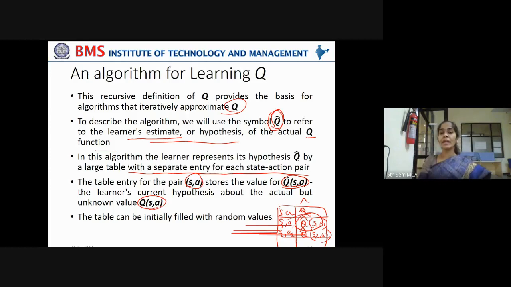In the same way, the estimation of the hypothesis, that is the Q function values, are taken with some random values. Now, see how the agent is taking the steps and in which sequence of steps the accumulated reward is maximum. Those rewards you have to update for Q cap S of A in the table.